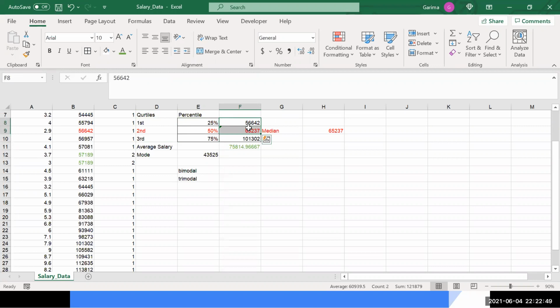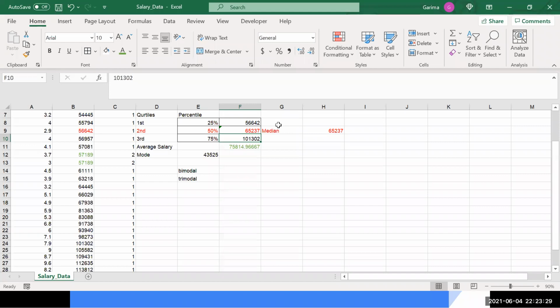From 50 to 75%, on the higher side, that difference is big, right? The difference is 35,000. On the lower side, 25 to 50%, the difference is less, just 9,000. So can I say that the people who are getting high salaries are getting a lot more as compared to the 50% of values lying in the middle? Yes, this is what this data is telling me.